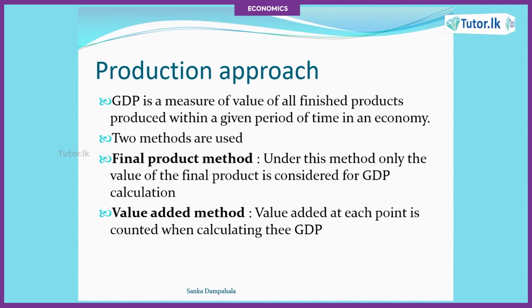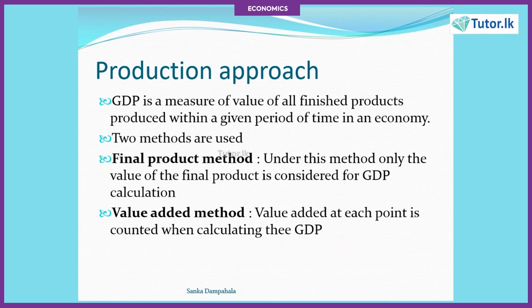Let's say in the first process it only involves the raw material, then the value of the raw material is considered. In the second process you are adding labor, then you take the value of the labor into account. Let's say in process 3 new raw materials are added, then you only take the value of the new raw materials.